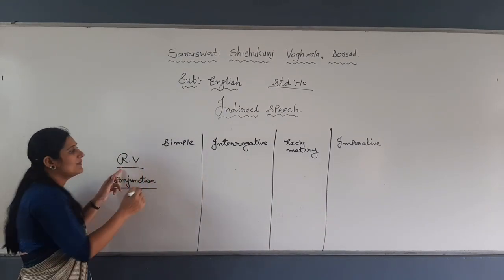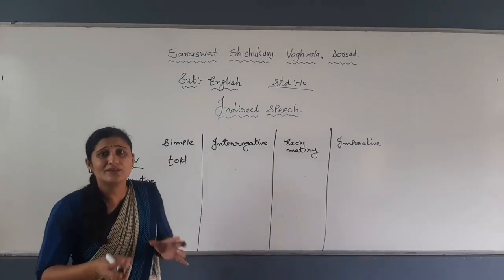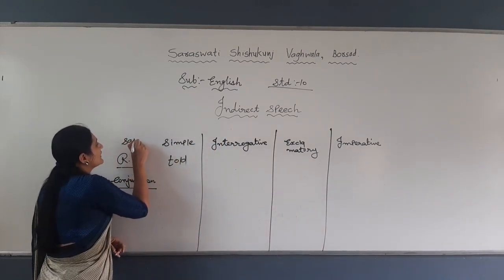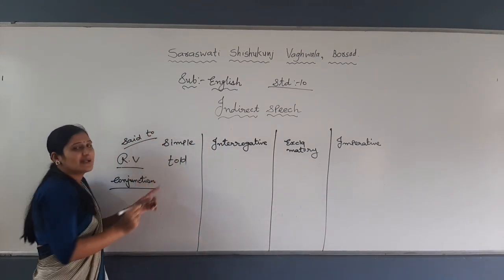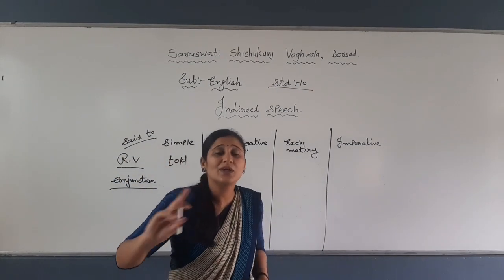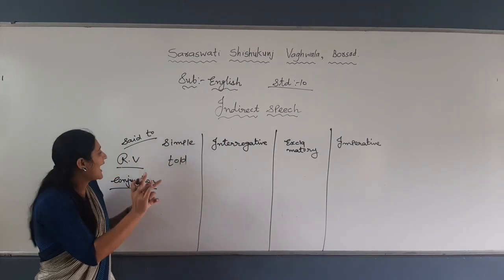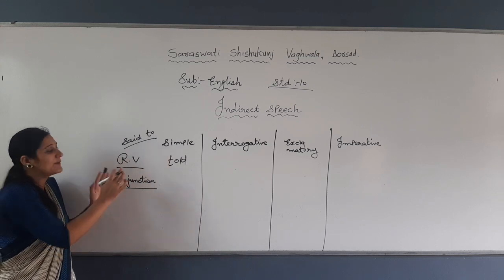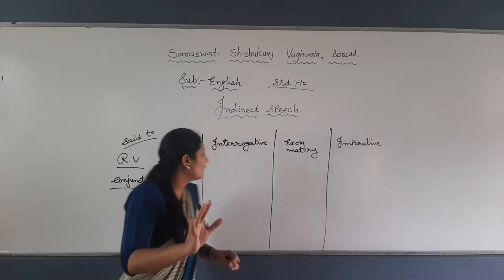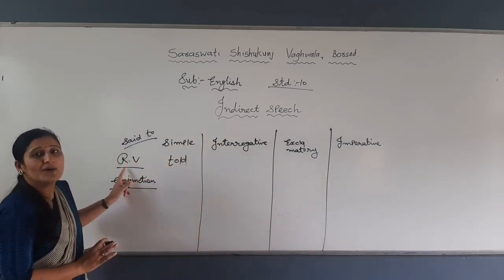What will be the reporting verb? Told. See, if say to is given, keep in mind that is also very important. If say to is given, then only we will write told, right? And if told, then told only. But if say, then the reported speech will not be changed because it is present or future. I am talking about only past reporting verb, where you will change the whole reported speech. Okay? So if say to is given, you will write told. If told, then told only. I am talking about the reporting verb.